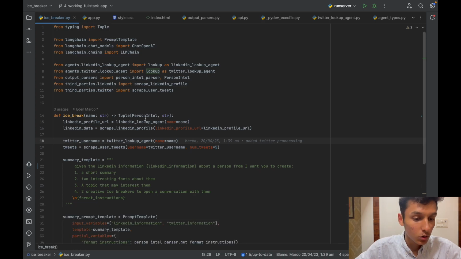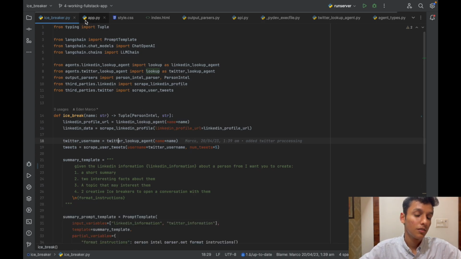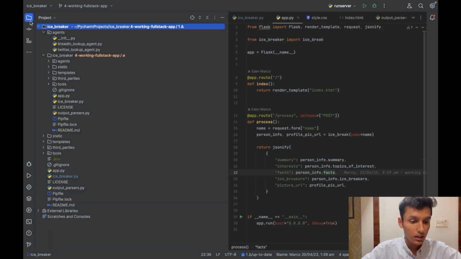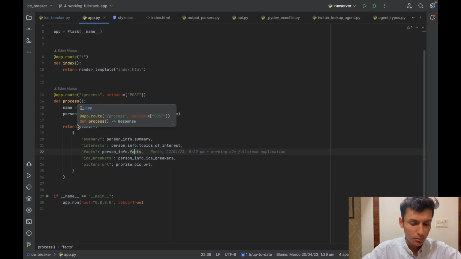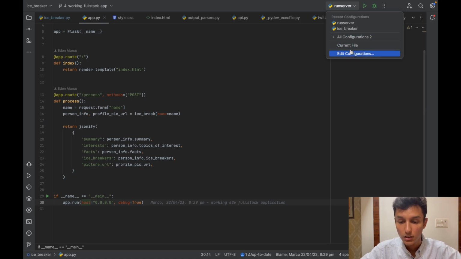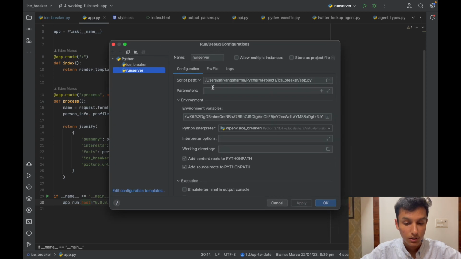So I'll walk you through the code that I've written over here. As you can see, we have made an extra file, app.py, where we have used Python only, and we have mentioned it in the main directory. Over here we have written a basic code to run the host. This will only run when we are in the configuration of the run server, which we have given a name, as I have made the configuration in such a way. This is the run server, where the script path is app.py, so the app.py file will run.